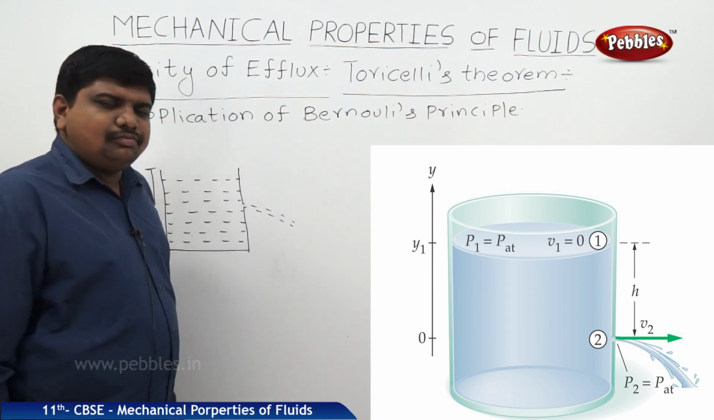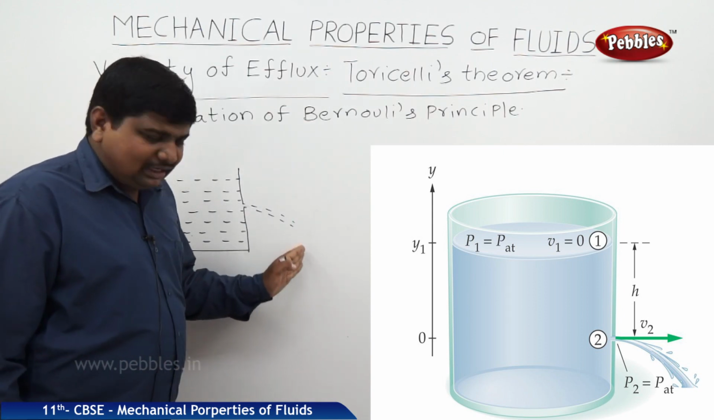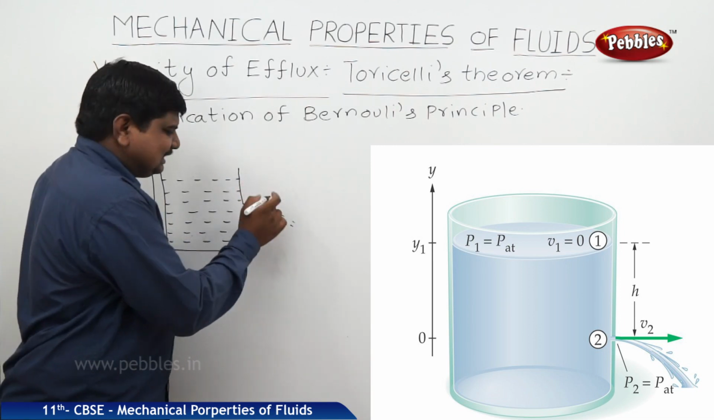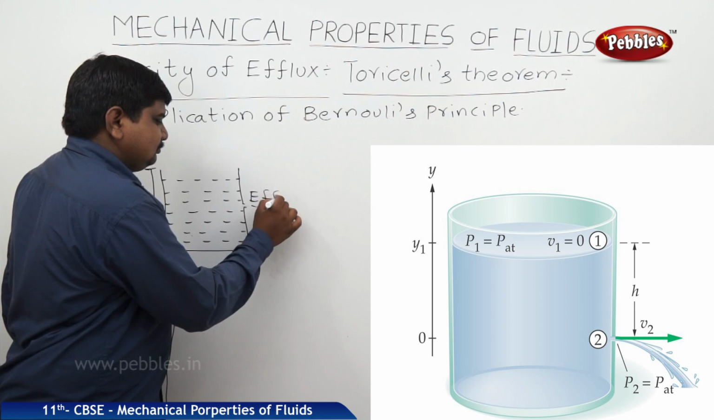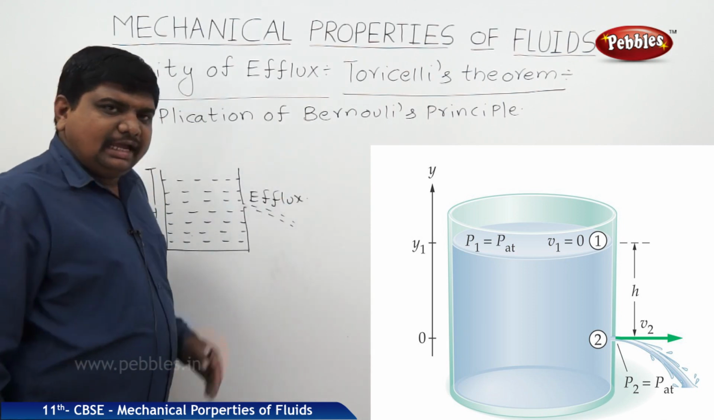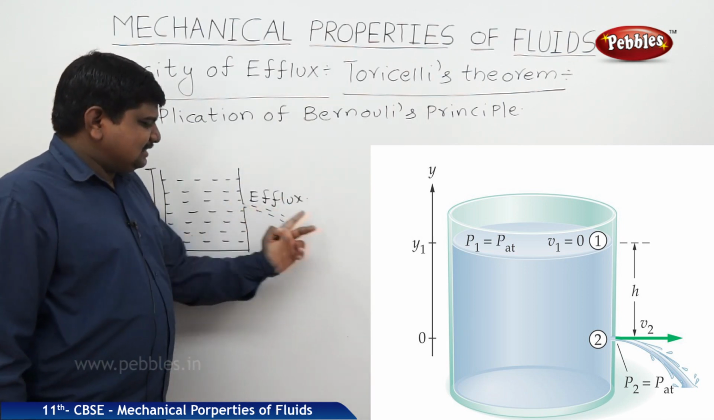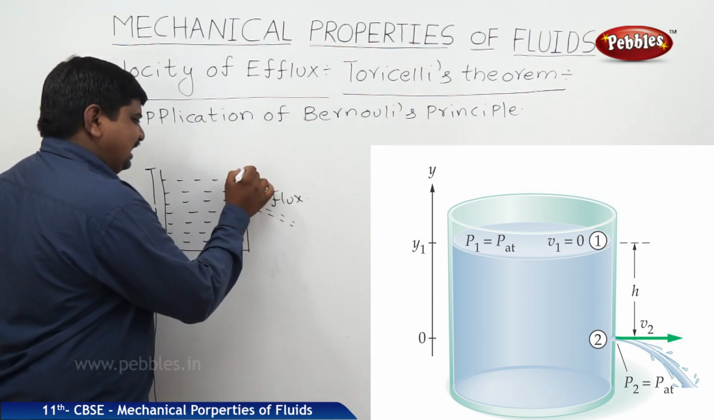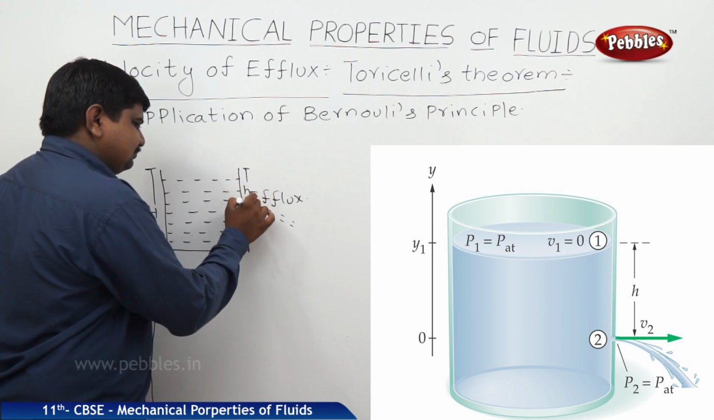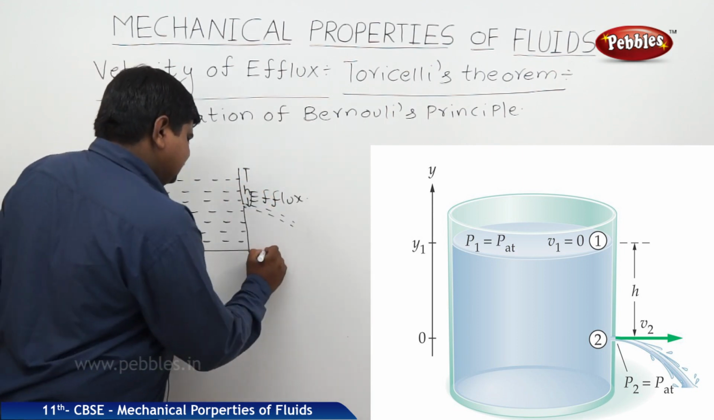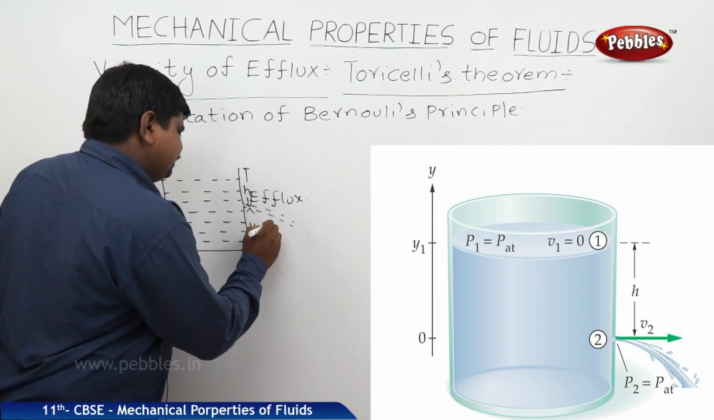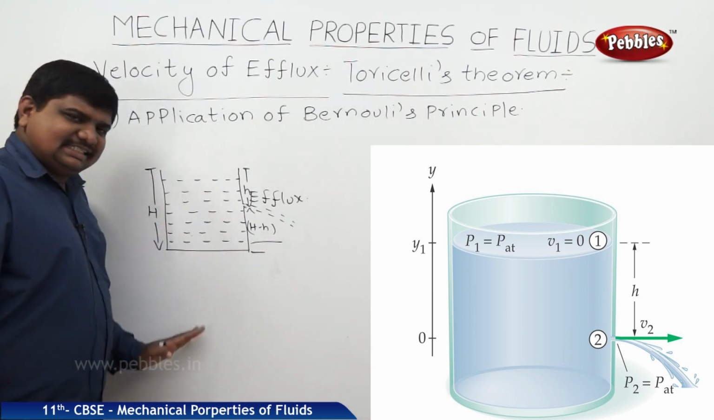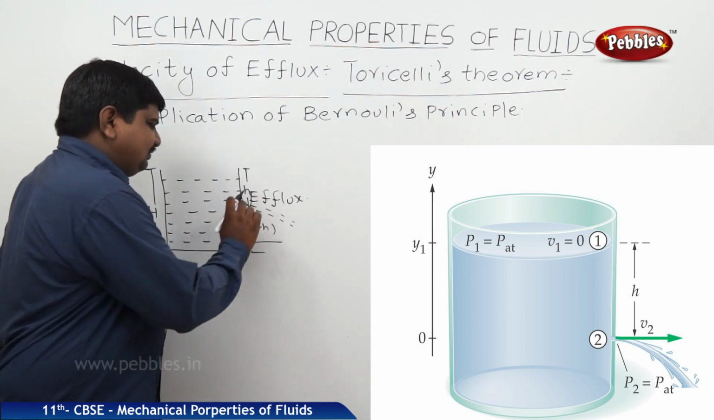It follows a parabolic path while it approaches the earth. The water which is coming out of the hole from a certain height is called efflux. Entering is influx, leaving is efflux. Now, this hole is at a distance of small h from the top surface. From the bottom, it is at a height of capital H minus small h. So, if this is the case, what is the velocity of the efflux through this hole?